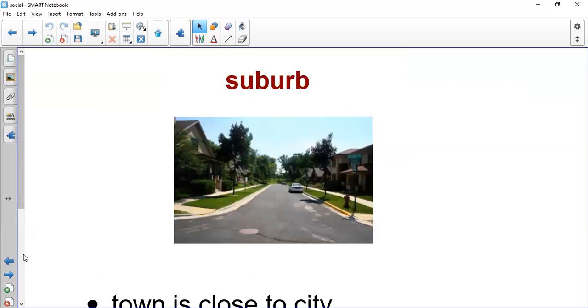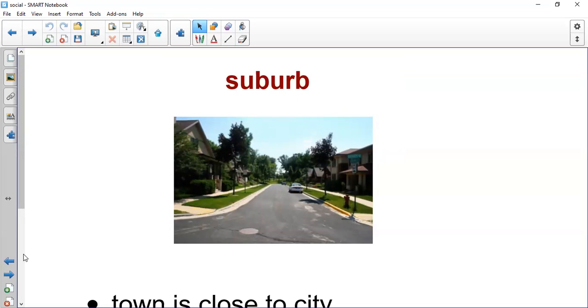Let's go to the third type of a community that we will study in this lesson, and it's called suburb. What is a suburb? A suburb is a town that's close to a city. It's smaller than a city, and it has fewer people, fewer buildings, fewer cars.